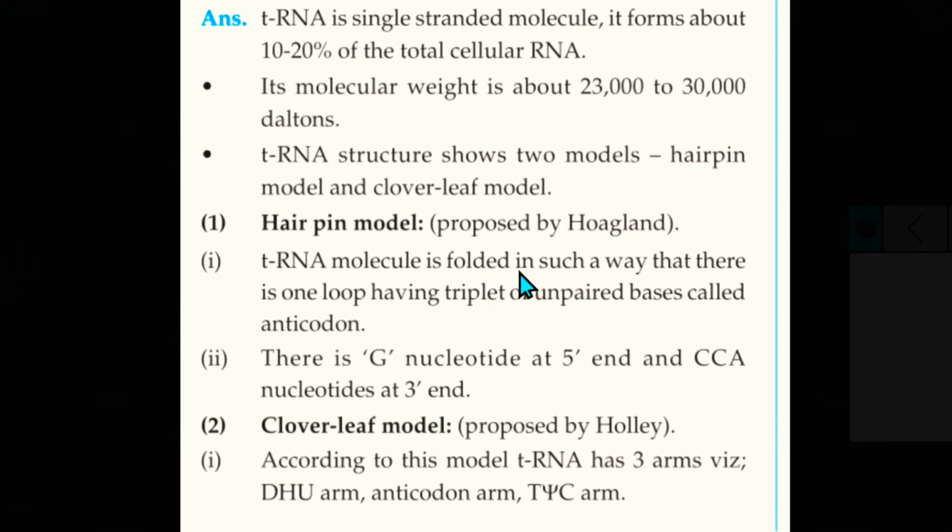The tRNA molecule is folded in such a way that there is one loop having a triplet of unpaired bases called the anticodon. This is a hairpin model. There is a G nucleotide at the 5' end and CCA nucleotides at the 3' end. And the second one is the clover leaf model, which was proposed by Holley. According to this model, tRNA has three arms: the DHU arm, the anticodon arm, and the T psi C arm.